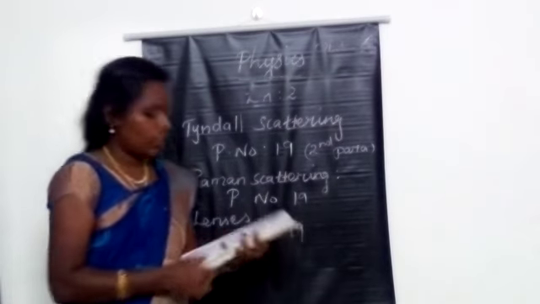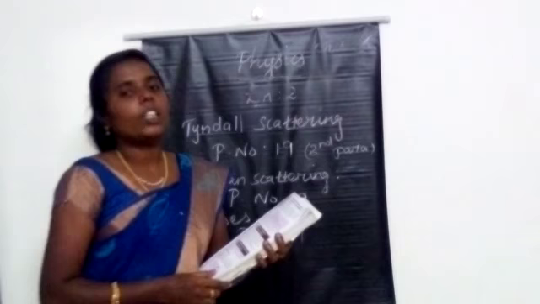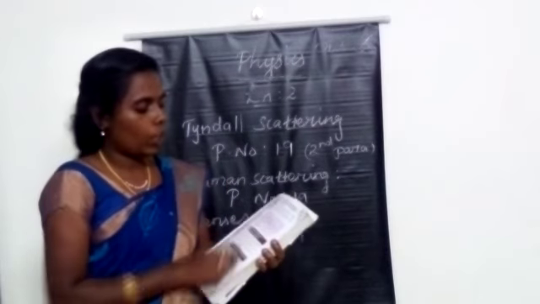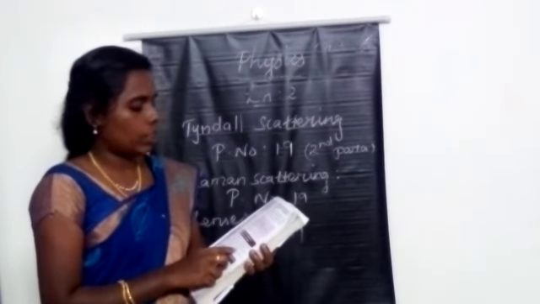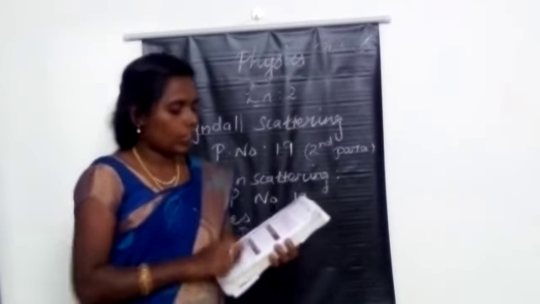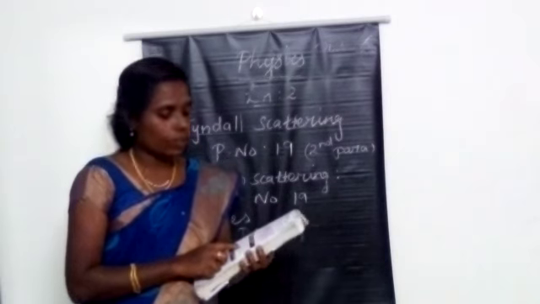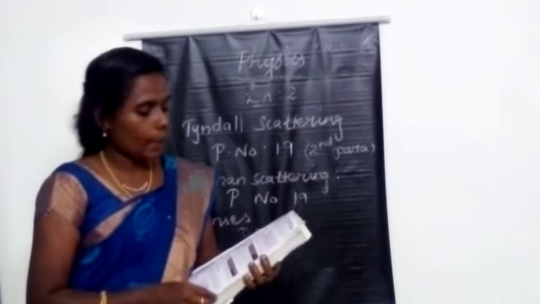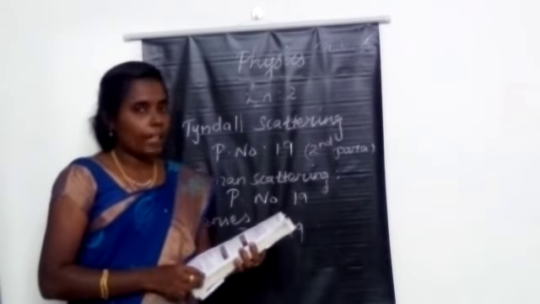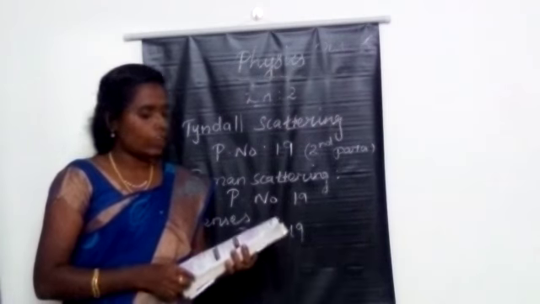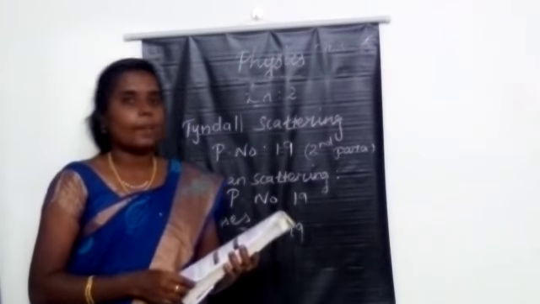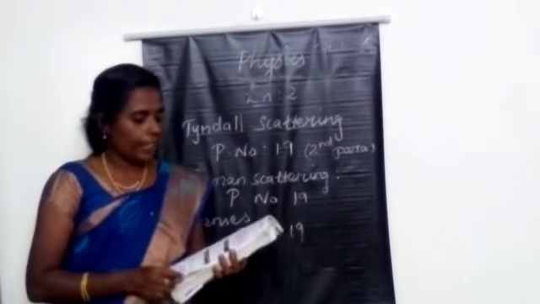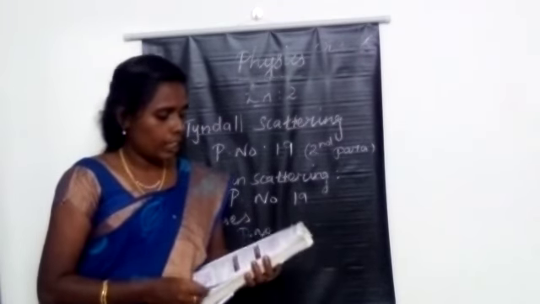The next question, page number 21. What are the applications of convex lenses? Four points are there, just mark them. Convex lenses are used as camera lenses. They are used as magnifying lenses. They are used in microscopes, telescopes and slide projectors, and also to treat the defect of hypermetropia. Those are the applications of convex lens.